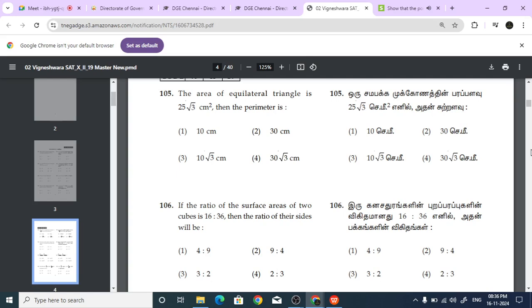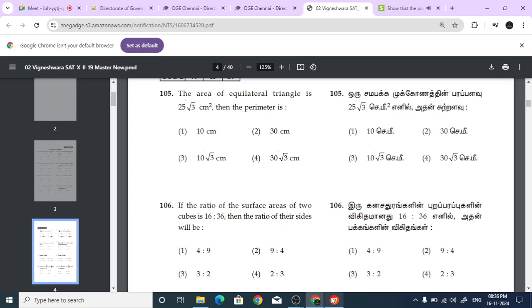Equilateral triangle means what? All three sides are equal. So all three angles are also equal. All three angles will be 60 degrees. All three sides are equal. Now the area they have given, they want to find the perimeter.